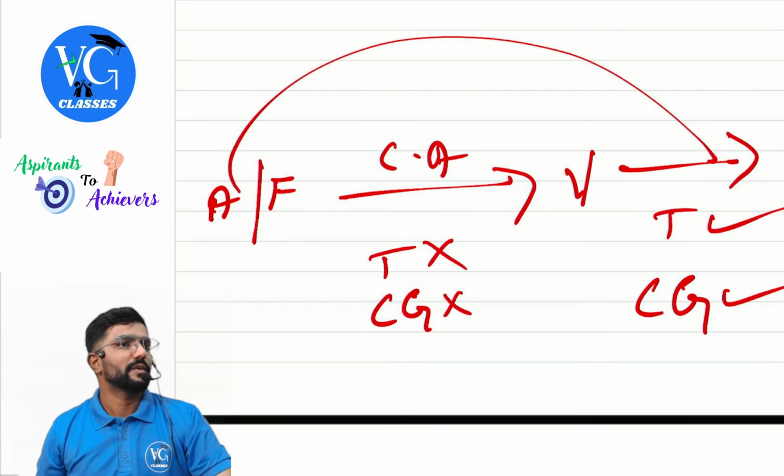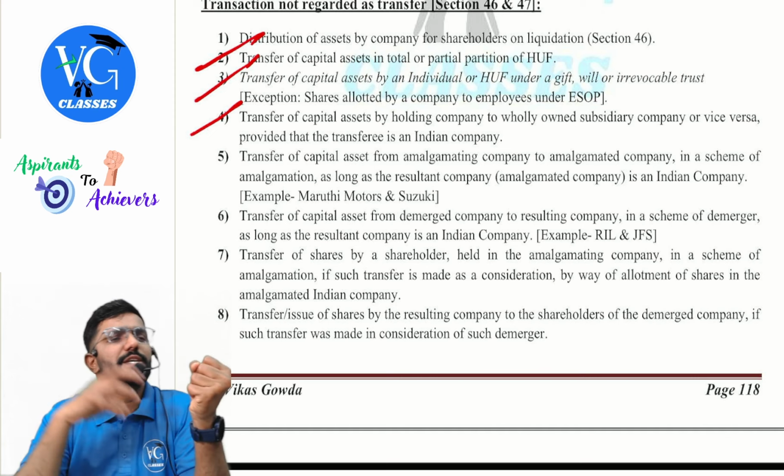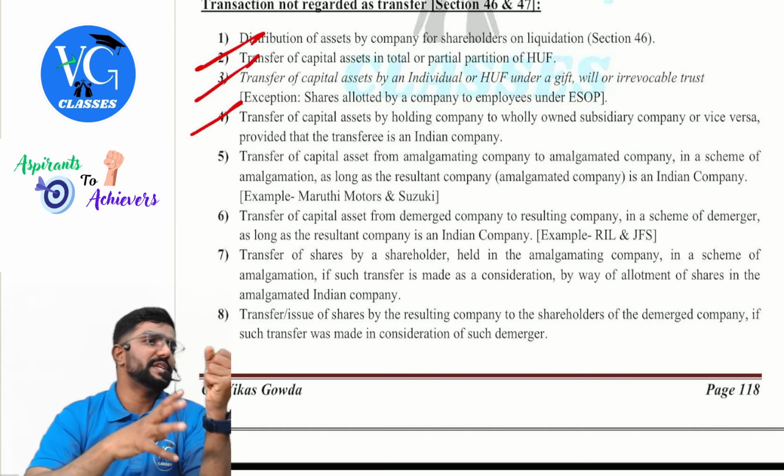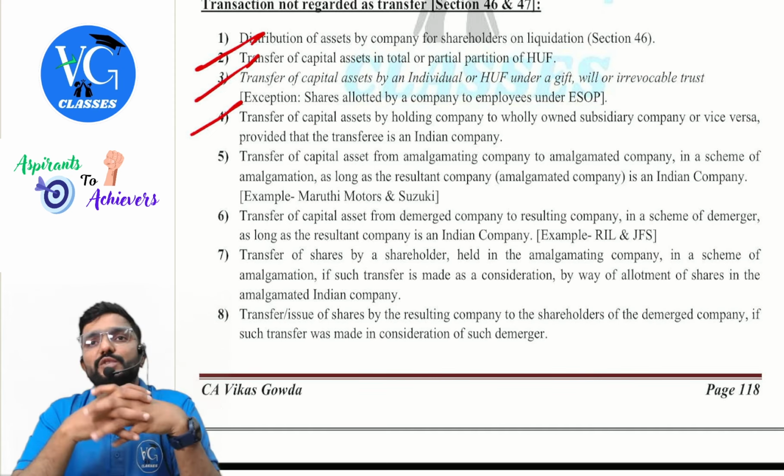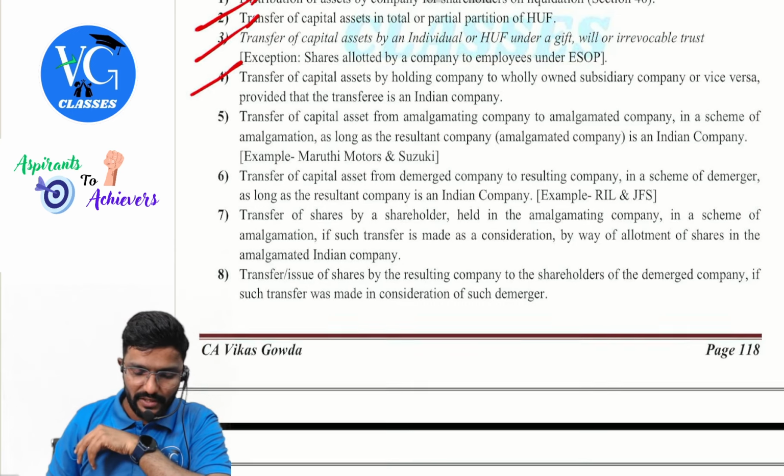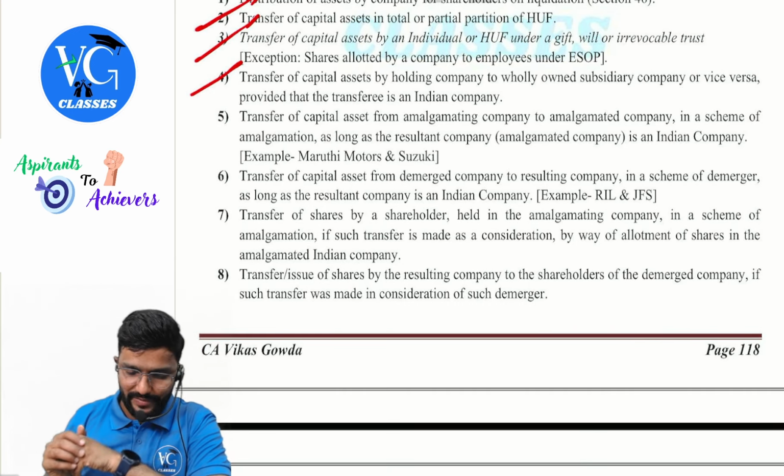Next, transfer of capital asset by a holding company to a wholly owned subsidiary company or vice versa, provided the transferee is an Indian company. When assets are transferred from wholly owned subsidiary to holding or holding to subsidiary, it is not a transfer, provided the receiver is an Indian company, guys. Next, amalgamation as well as demerger, both are covered.